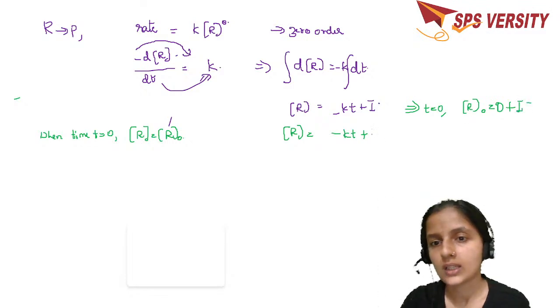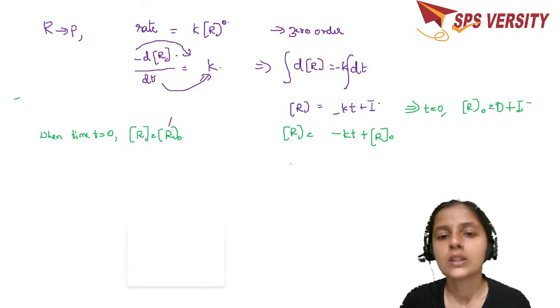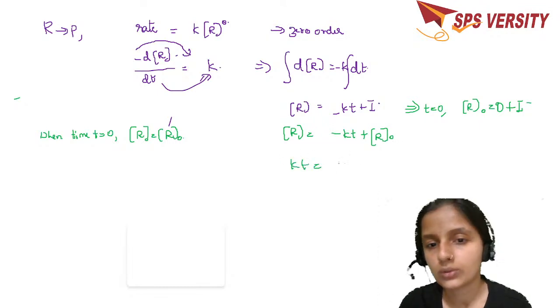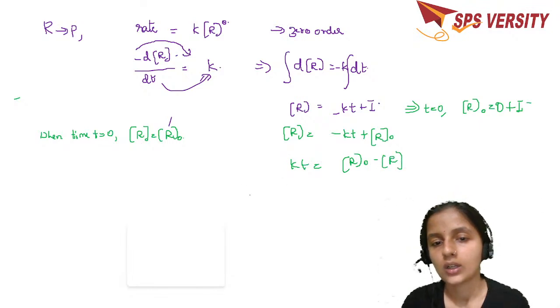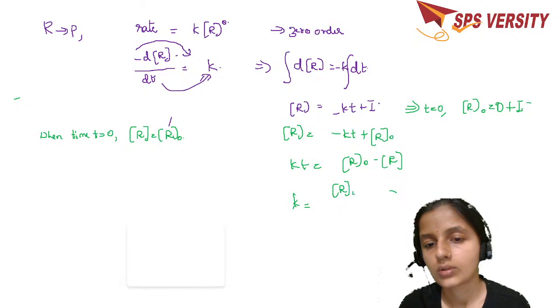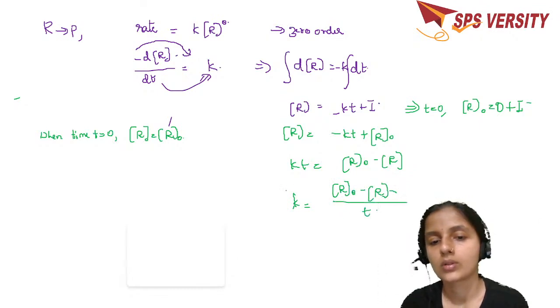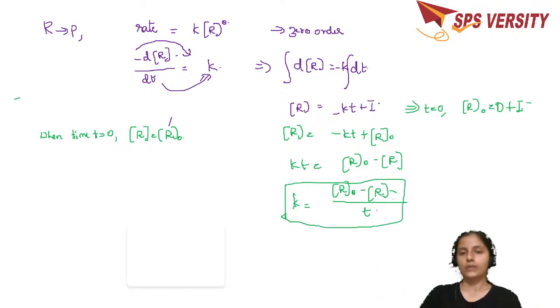Now, in the place of I, what you have to put? R naught. You rearrange this expression. Then you get KT is equal to R naught minus R, or K is equal to R naught minus R divided by T. And you can draw a graph for this also.